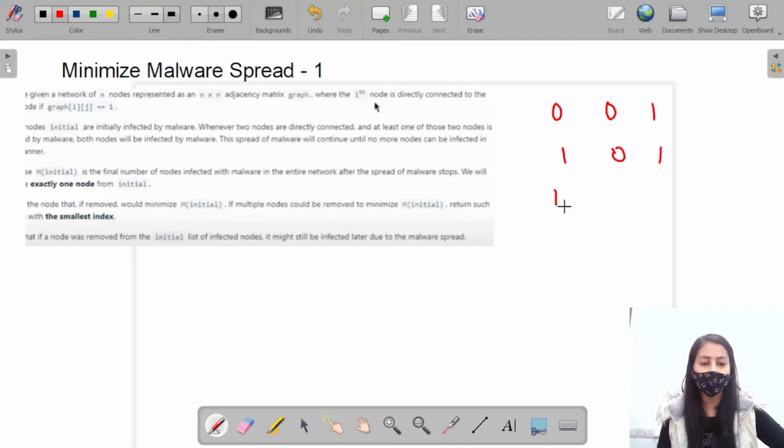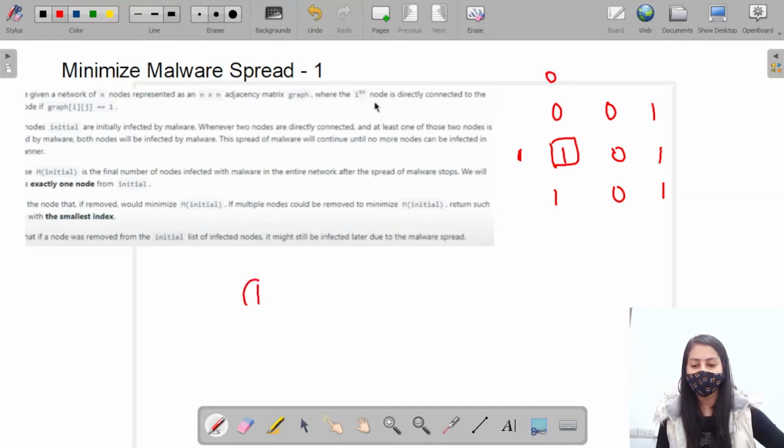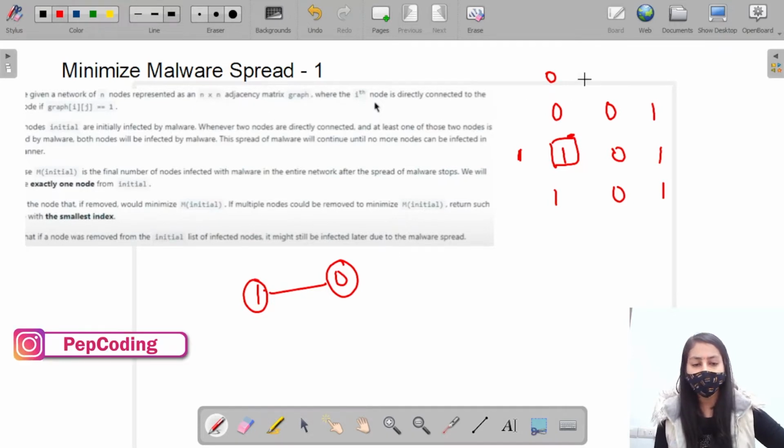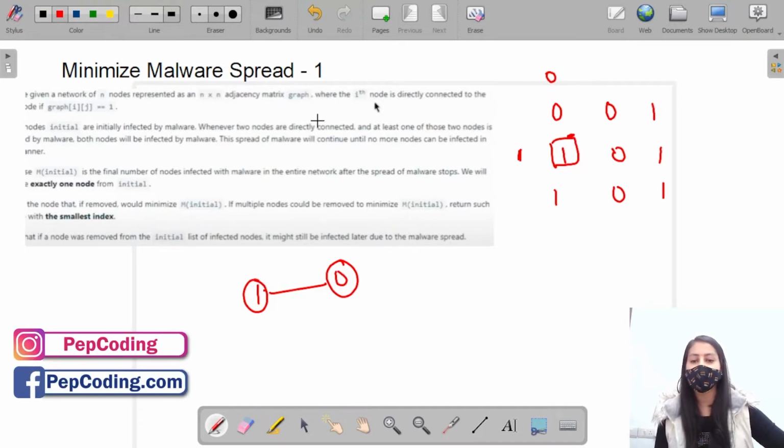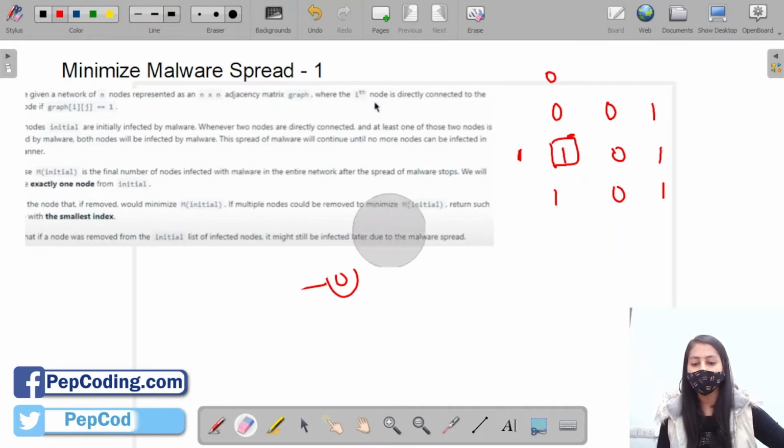So if ij is given as 1, this means that the first node is directly connected to the 0th node. So in the graph there is an edge between the first and the 0th node if the value in the adjacency matrix is represented as 1. So this adjacency matrix is representing our network. So next is